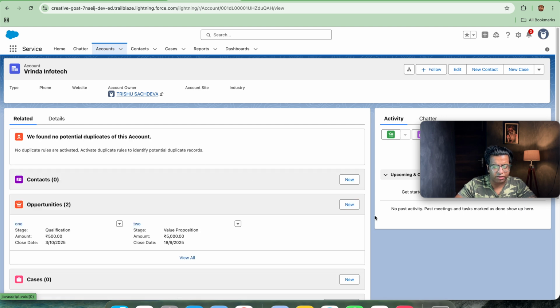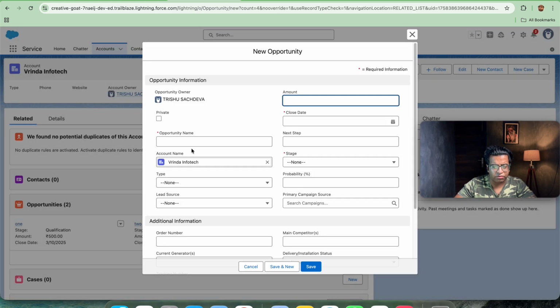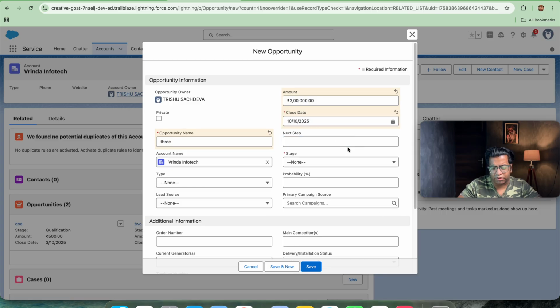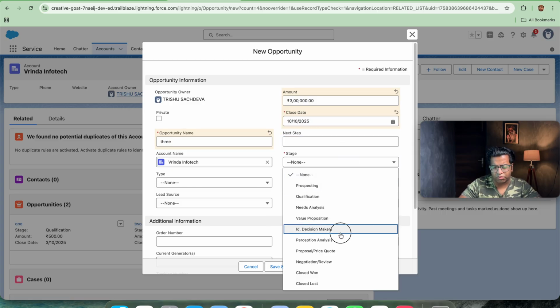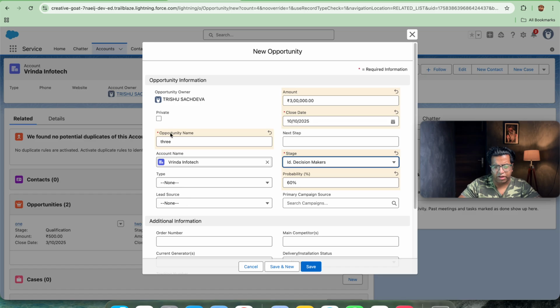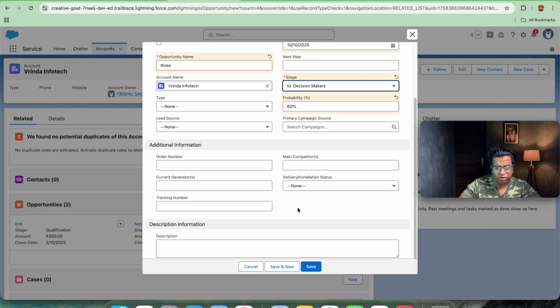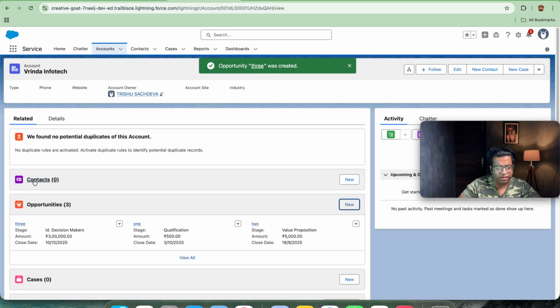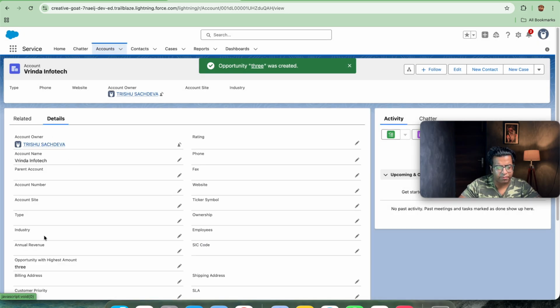Similarly, let's check for 3. Here the amount will be 3 lakh. Let's set the close date as 10th of October, and the stage equal to ID decision maker, and let's save it out. I think we are good. So let's save this out. You will be seeing now the value will be coming as 3.